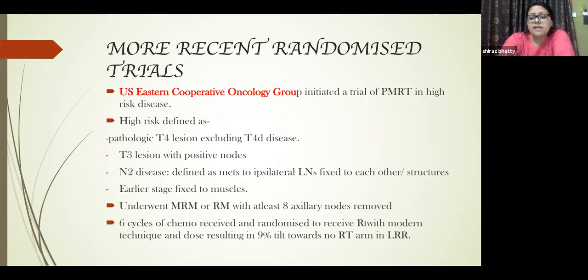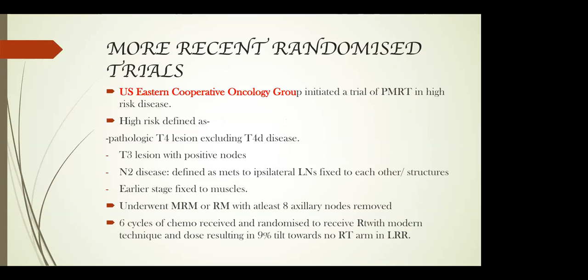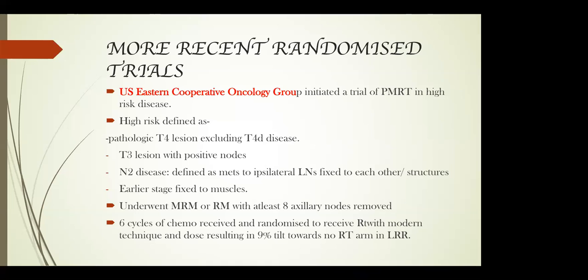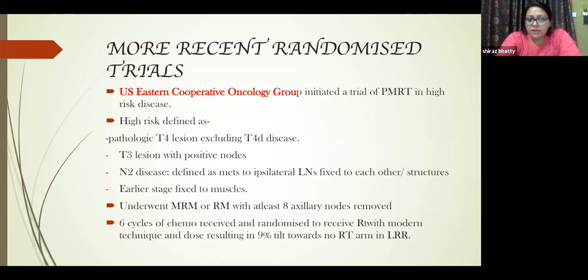Now, more recent randomized trials are from the US Eastern Cooperative Oncology Group. They initiated a trial and they defined the high risk. Now we are going into more subdivisions of high risk. Initially I told you what high risk means and what you can say in 3 or 4 lines about high risk, but now this is what high risk has been subdefined as: the pathological T4 lesion excluding T4 disease, a T3 lesion with positive nodes, N2 disease, which is defined as metastases to ipsilateral lymph nodes fixed to each other or to other structures.